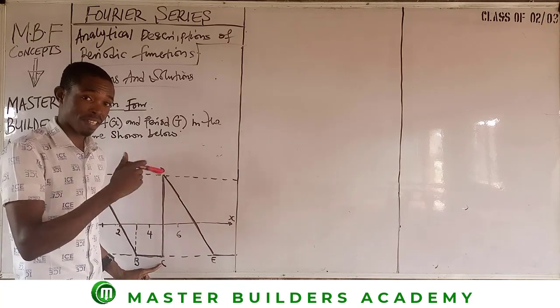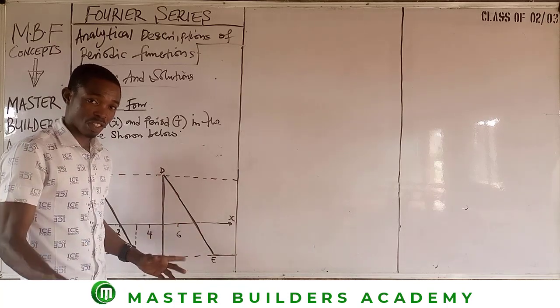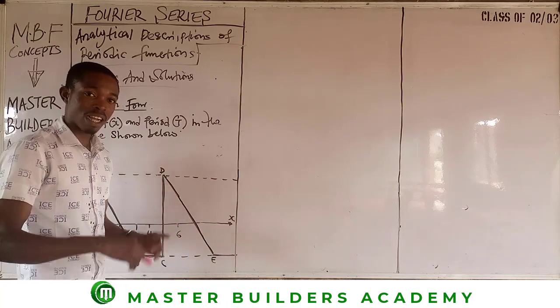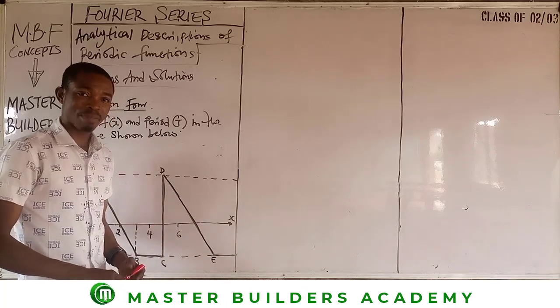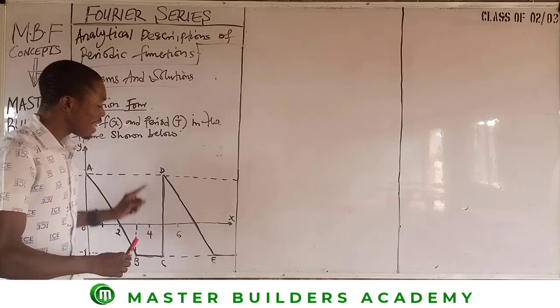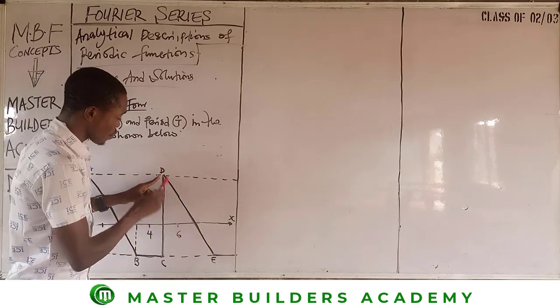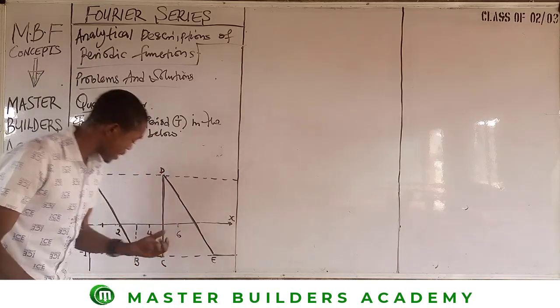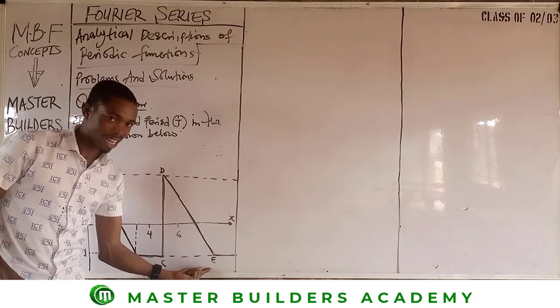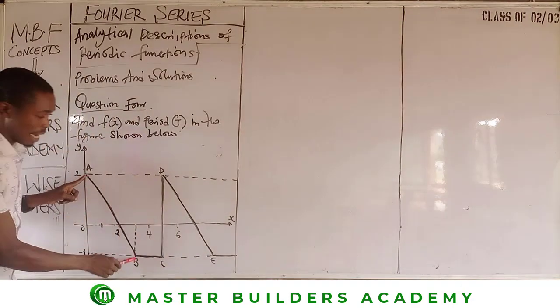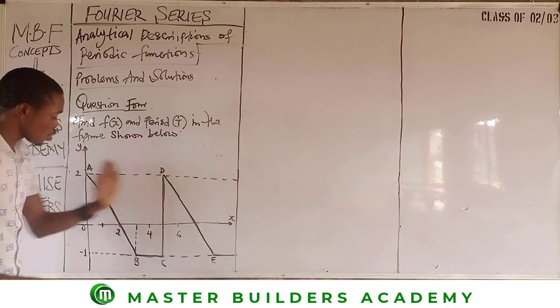And you know what happens in a vertical line? There is no variation in the value of x. As long as there is no variation in the value of x, then that line doesn't matter. Okay? Then we now move from D to E. Now looking at this, AB is parallel to DE. Can you see this? Parallel lines. It's parallel to DE.